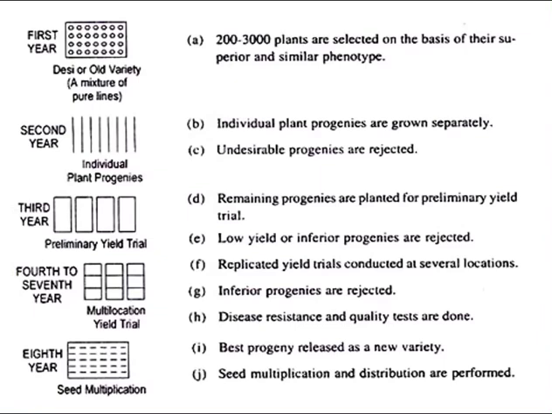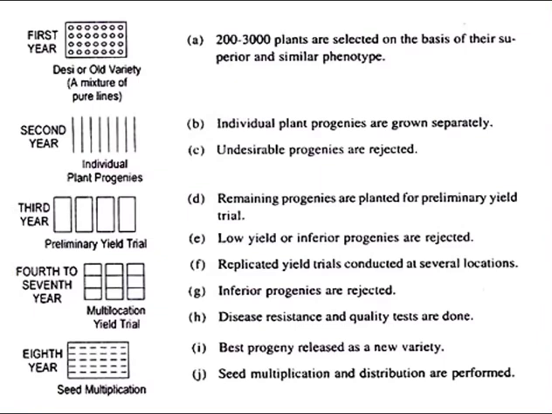In the fourth year, replicated yield trials are again conducted by the breeder using the best variety as a check. The promising strains are observed and harvested for coordinated yield trials for further evaluation. From the fifth to eighth year, the promising strains are evaluated at several locations along with other strains, and the most promising strains are then identified. In the ninth year, the best progeny seeds are multiplied and released as a new variety through seed certification.